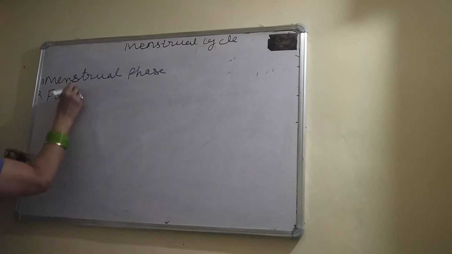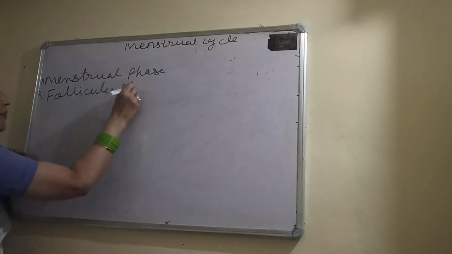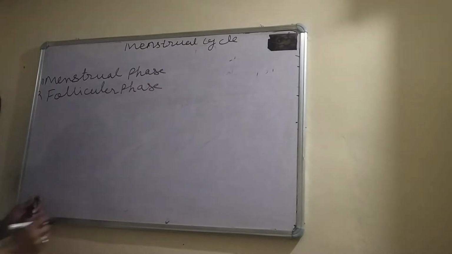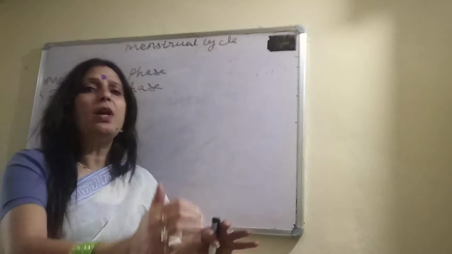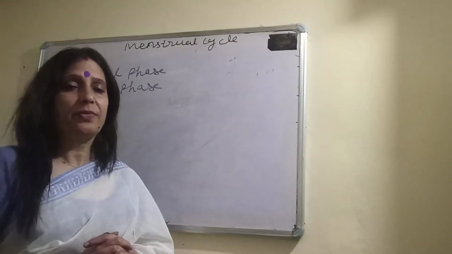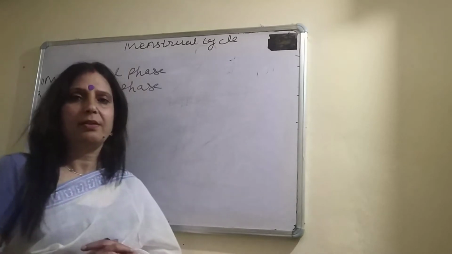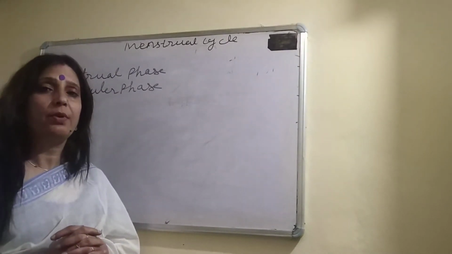follicular phase. What happens in the follicular phase? Are you getting my point? During the follicular phase, LH and FSH hormone, LH luteinizing hormone, FSH follicle stimulating hormone, I taught you.